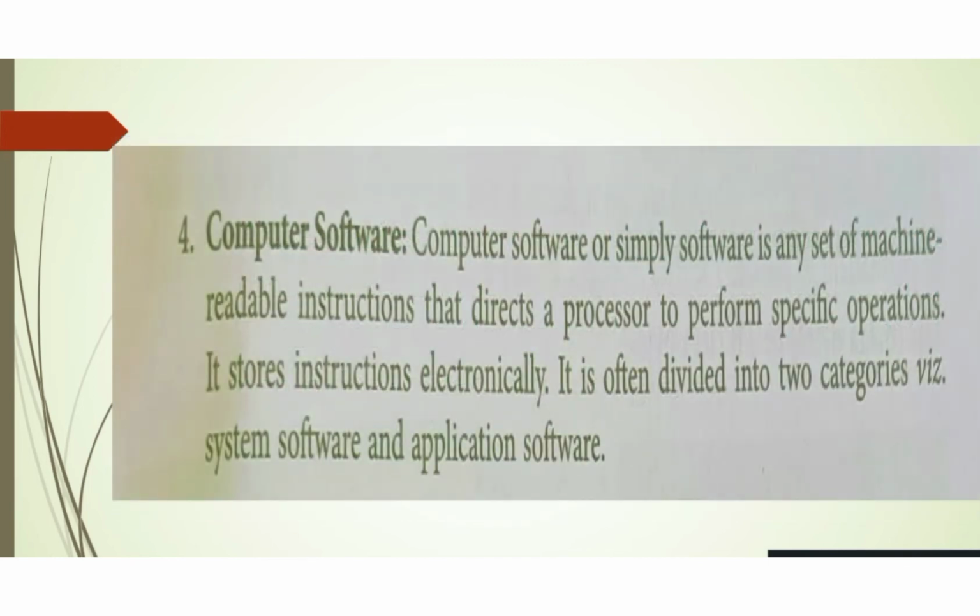Next is computer software. Computer software, or simply software, is any set of machine readable instructions that directs a processor to perform a specific operation. It stores instructions electronically. It is often divided into two categories, that is system software and application software.